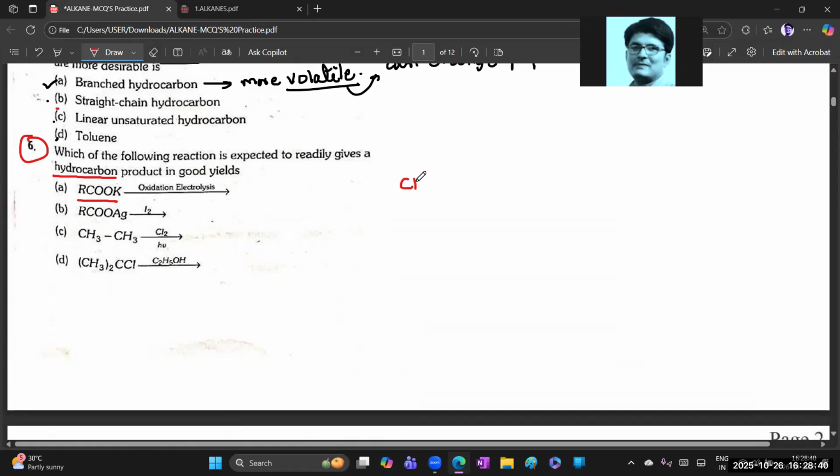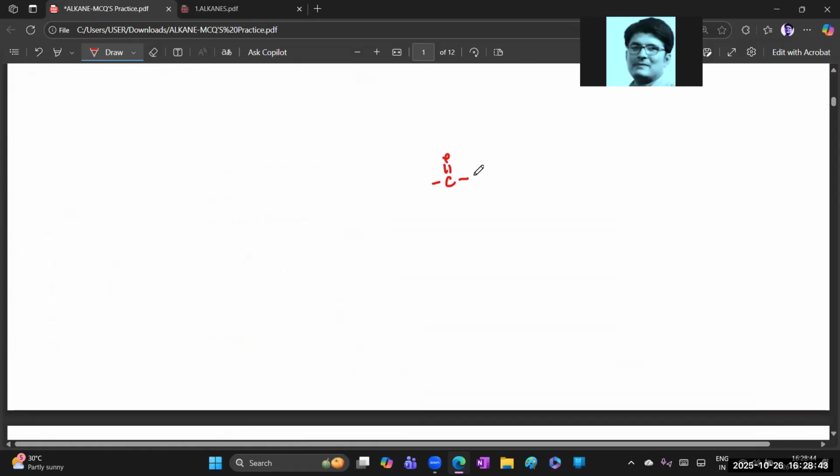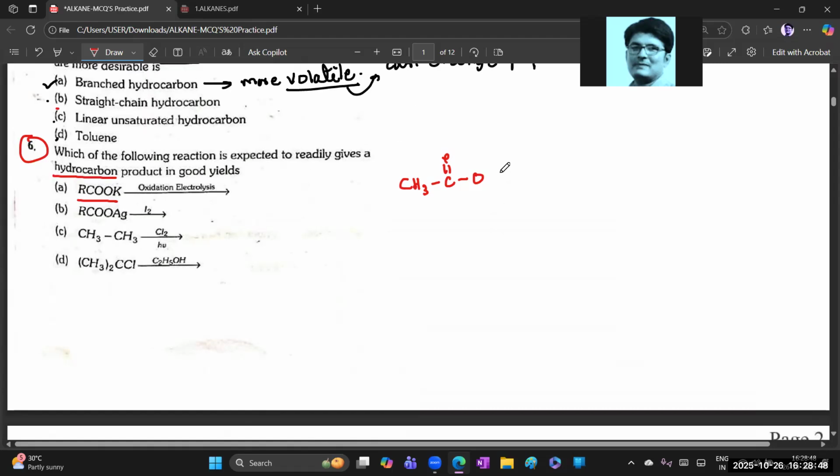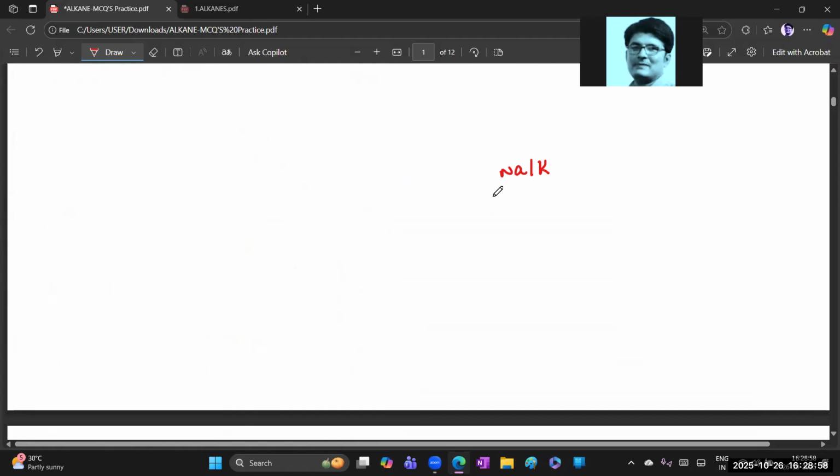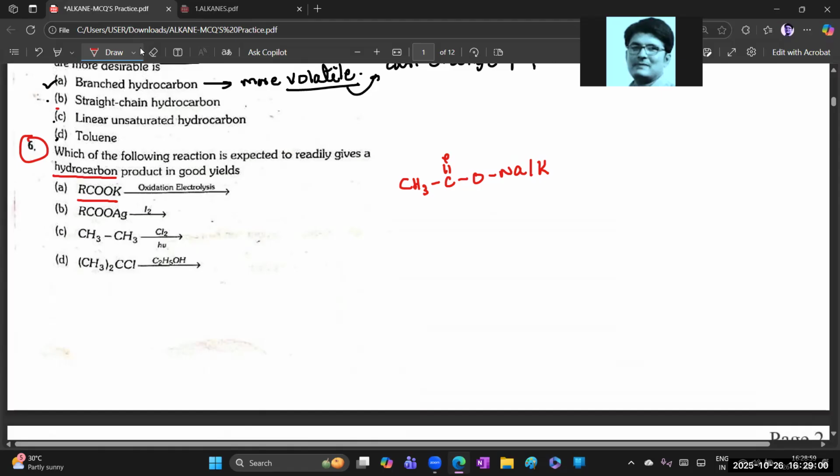R means like CH3, I'm writing CH3COO, sodium or potassium should be taken. Sodium or potassium. Okay, chalo.